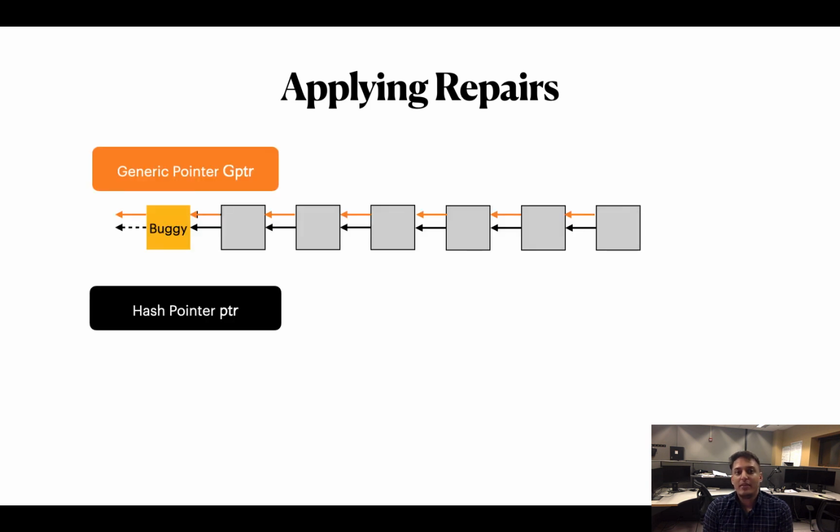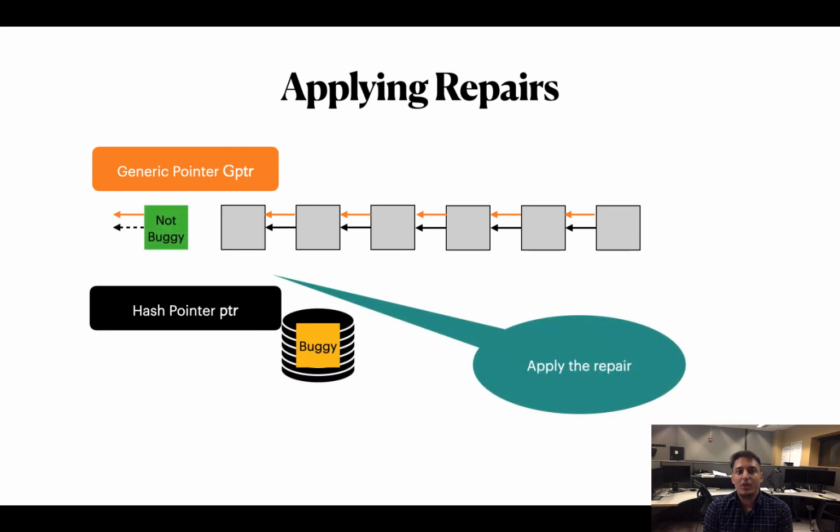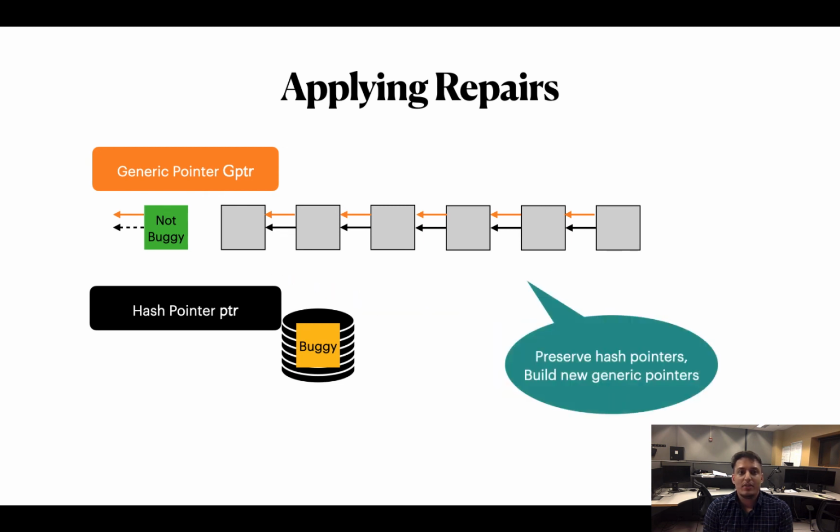Now let us visualize how we handle the breakage of the links in every block. First, we move the old buggy state into our new databases. Then we apply the repair. At this point, the hash and the generic links break. Next, we build the new state. Starting from the repaired green block, note that the gas cost of all the re-execution must be paid for by someone, say the repair initiator, and all of this will be dictated by the policy.